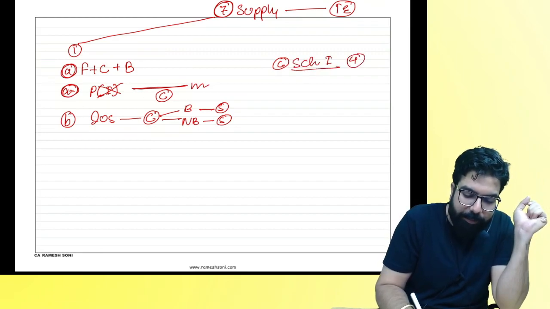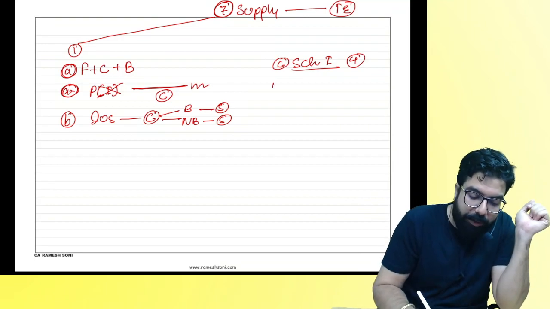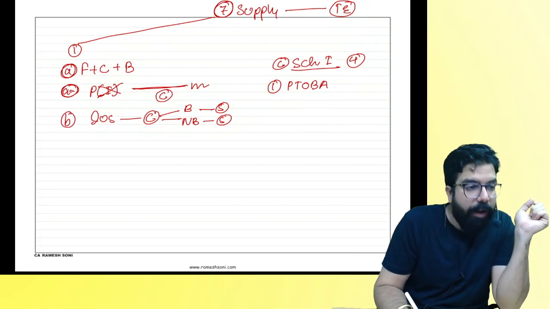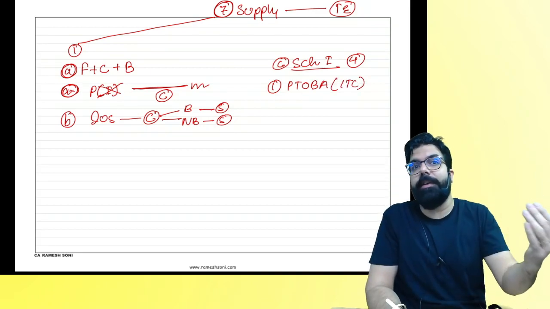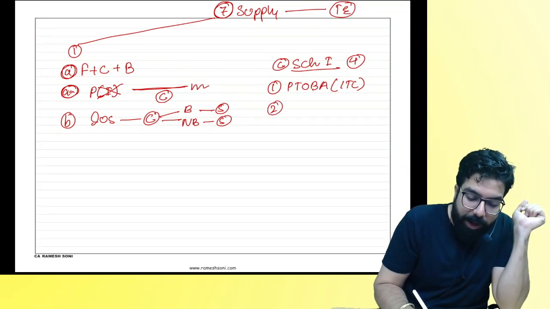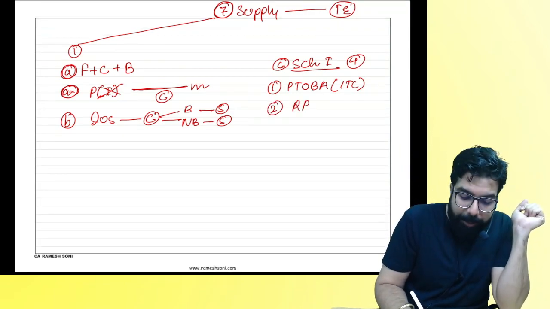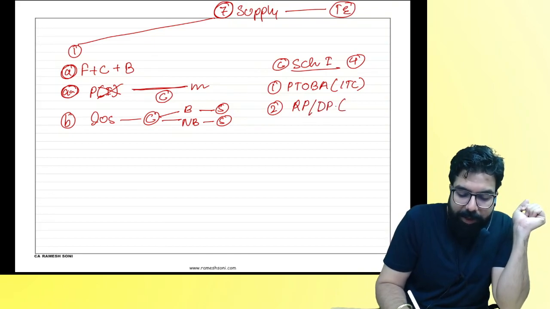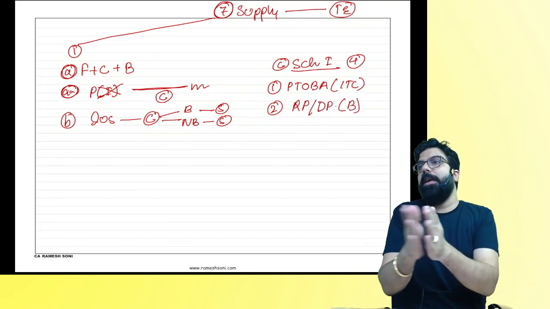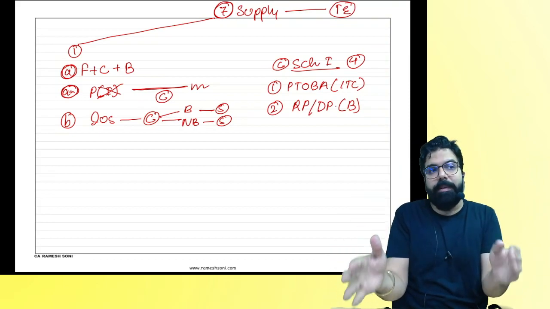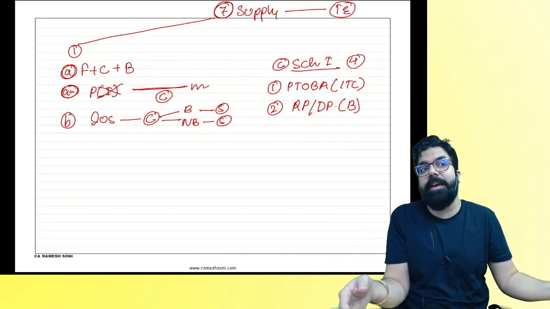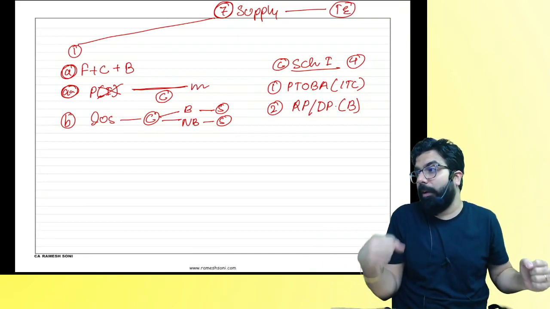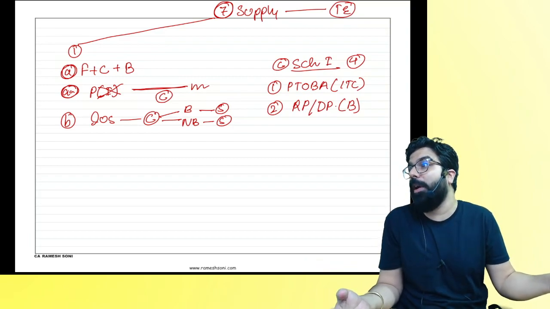Schedule 1 mein how many paragraphs are there, everyone? 4 paragraphs. First paragraph told what? Permanent transfer of a business asset where ITC was taken on such asset, then it will be considered as supply. Then second one, everyone, supply between related person or distinct person in the course of your business. Same state, separate establishment, separate registration is what, everyone? Distinct person. One state registered, another state registered is what, everyone? Distinct person. One state registered, one state not registered is what, everyone?